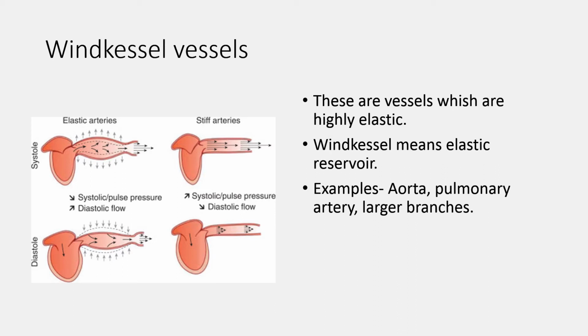So whenever stiffness of the wall increases, either because of a pathological condition or with increasing age, it results in an increase in the systolic pressure as well as a decrease in the diastolic flow. Systolic pressure increases because of the decrease in elasticity and decrease in stretching of the Windkessel vessel, and diastolic flow decreases because of the lesser stretchability of the blood vessel.